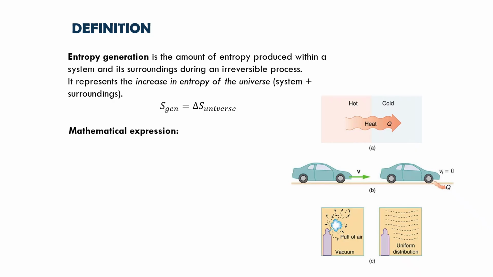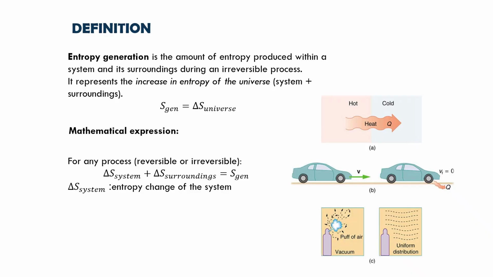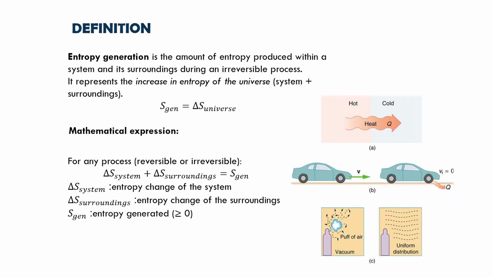Let us look into the mathematical expression for entropy generation. It is given as delta S system plus delta S surroundings is equal to Sgen. Here delta S system is the entropy change of the system, delta S surroundings is the entropy change of the surroundings, and Sgen is the entropy generated.